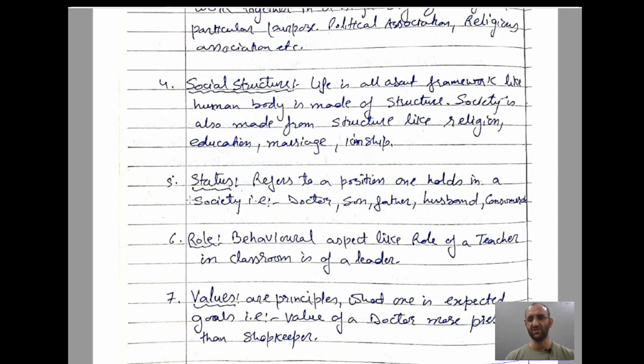Social structure. What is social structure? Life is all about framework. Like the human body is made of a structure. Society is also made from structure like religion, education, marriage, kinship. Like our body is made up of many organs, like bones, flesh, blood, and when they form a structure, it is called the human body. Similarly, society is also made of many structures like religion, education, marriage, kinship. Kinship means relationships. So everything when clubbed together, that's a social structure.